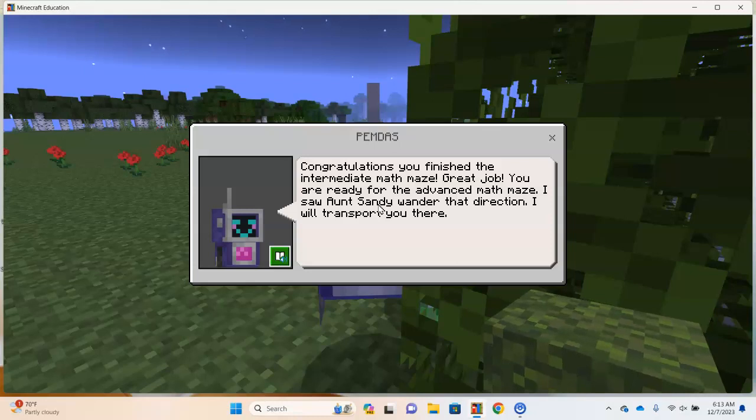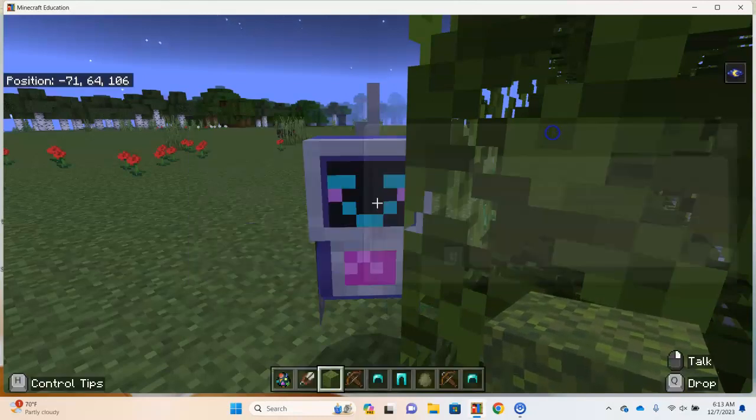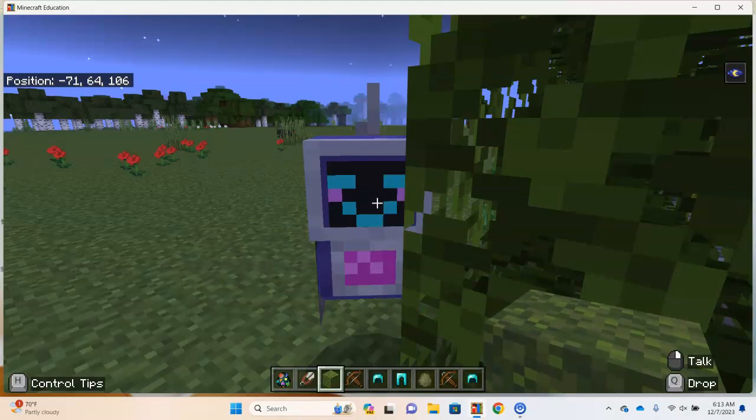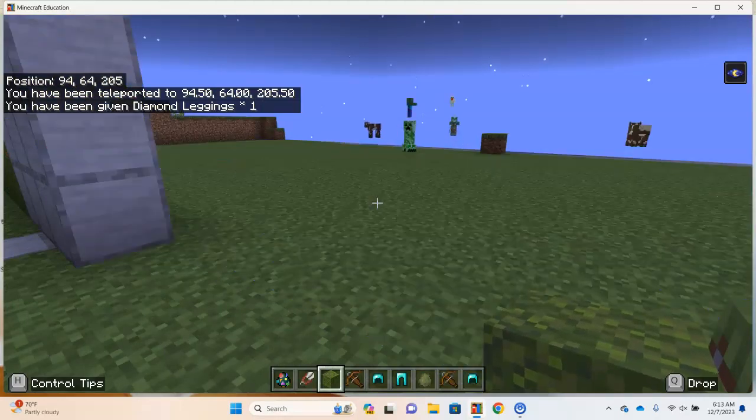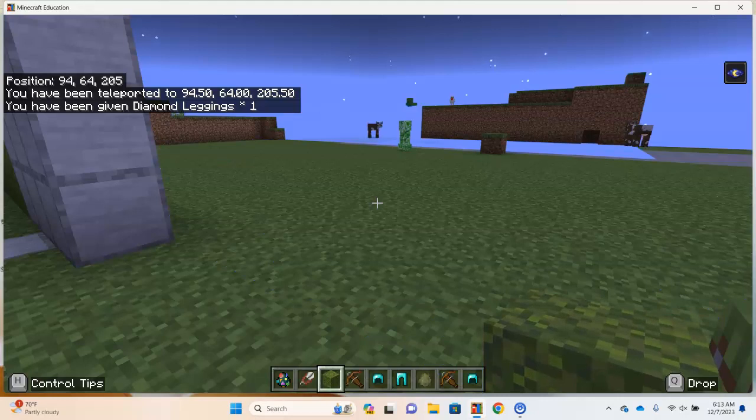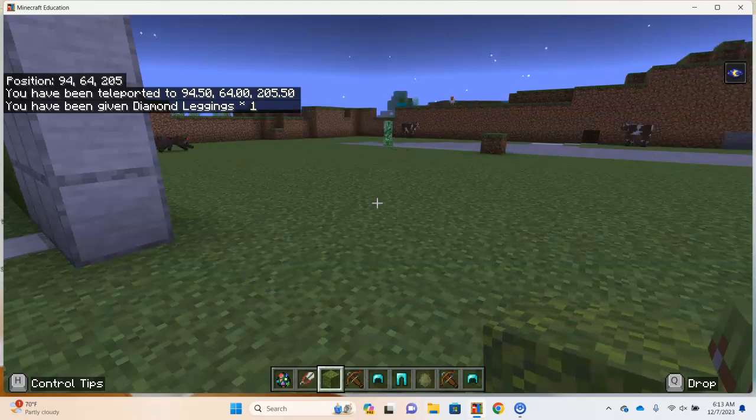Oh, but we did miss Aunt Sandy, though. Aunt Sandy has gone towards the advanced maze, and he's going to teleport us there. So we'll wait for that to happen. Oh, and we got diamond leggings along the way. This is so kind. That way we are prepared for battle.